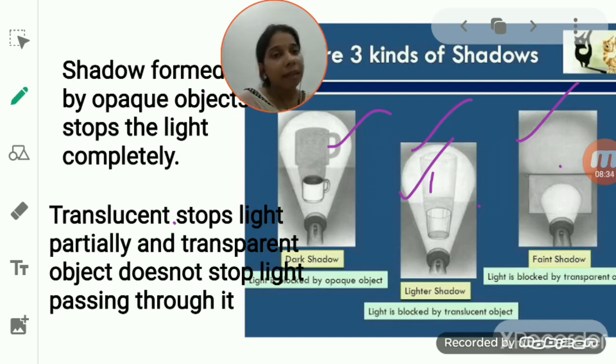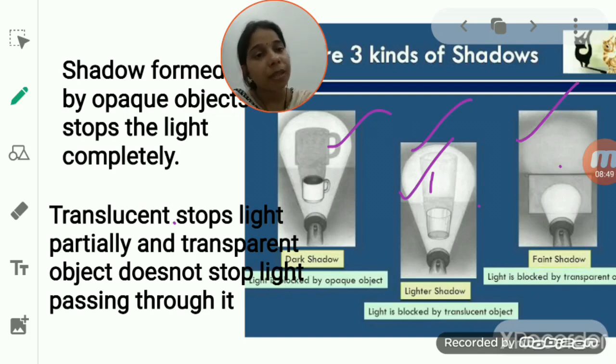So there will be no formation of a shadow by a transparent object.